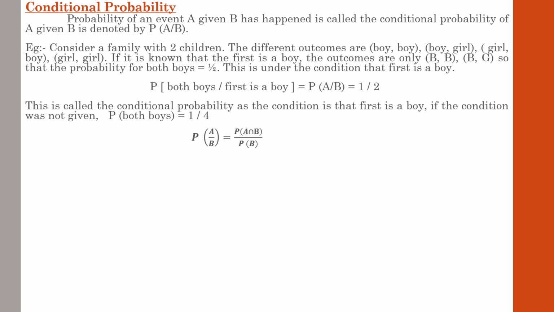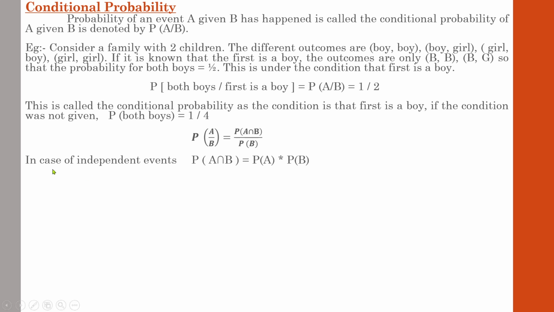The equation with regard to conditional probability is probability of A by B equal to probability of A intersection B divided by probability of B. Sometimes you have to deal with dependent events, independent events. That is a part that comes under the next main category, multiplication of events. We will discuss that in detail under the multiplication category.